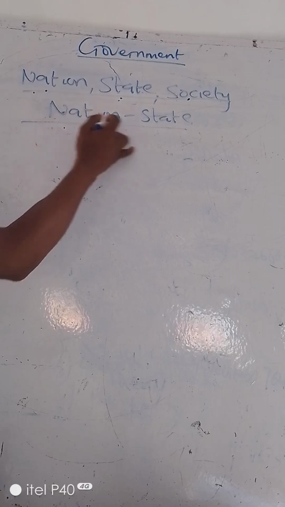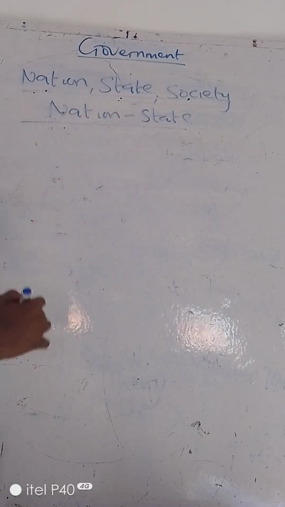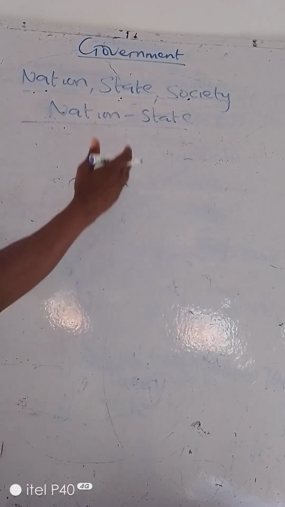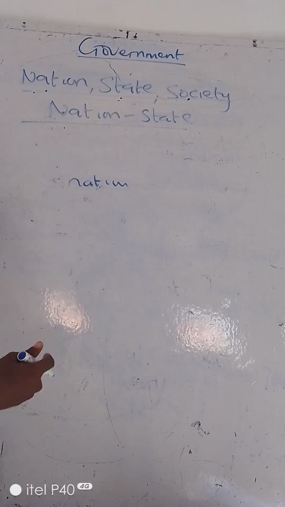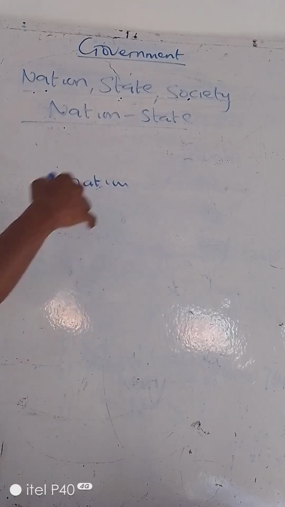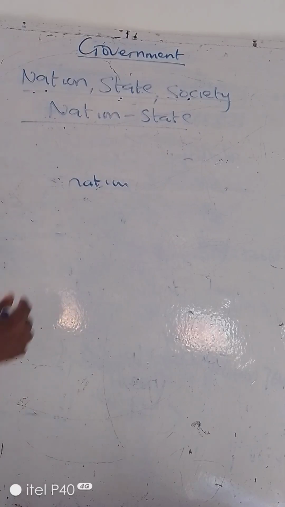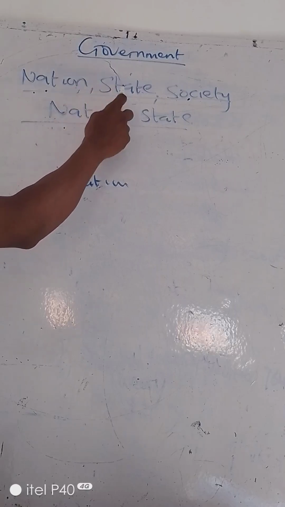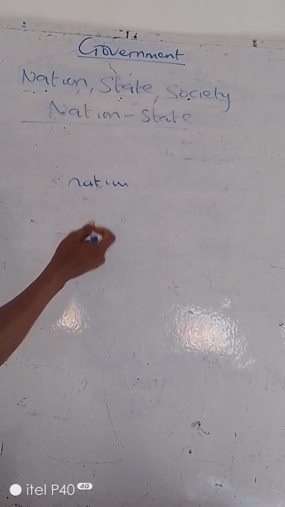As we are wrapping up, what is a nation state? The idea of a nation state is trying to bring out a nation from a state, breaking the barriers of ethnicity, tribalism, and all differences, and uniting everyone in a state. So I want to believe that you have learned from this video nation, state, society, and nation state.